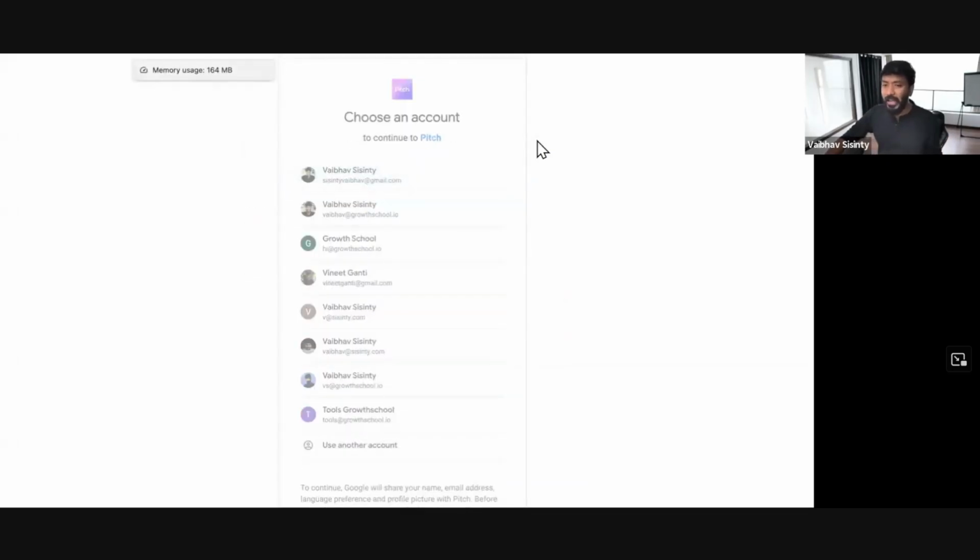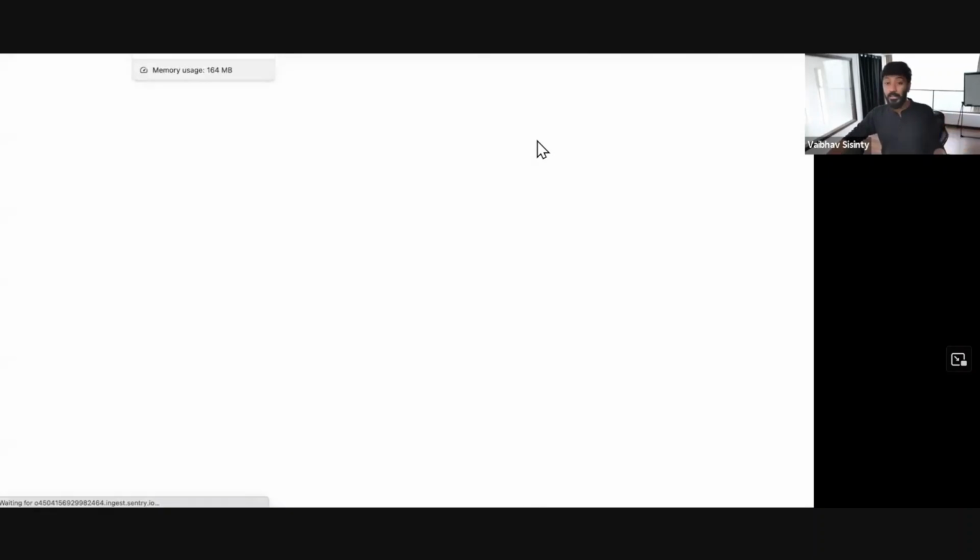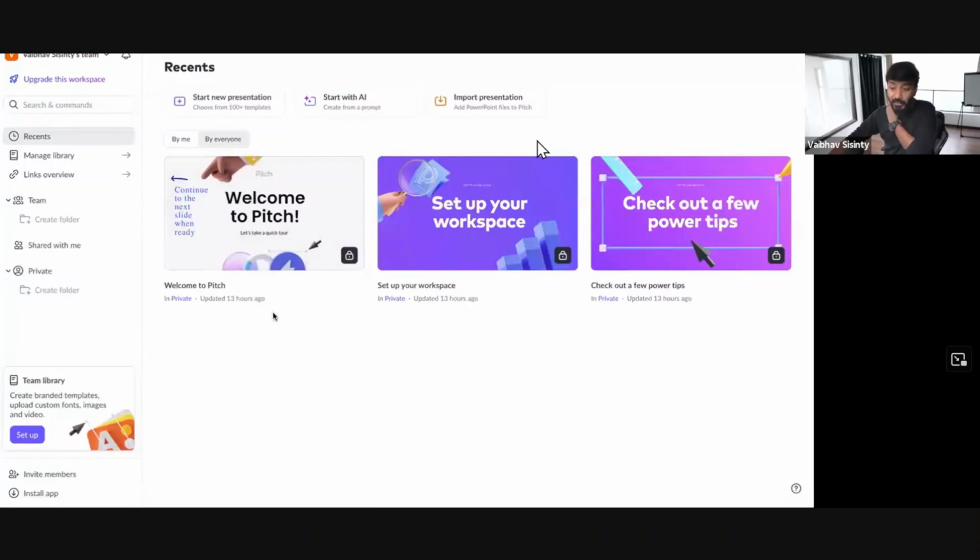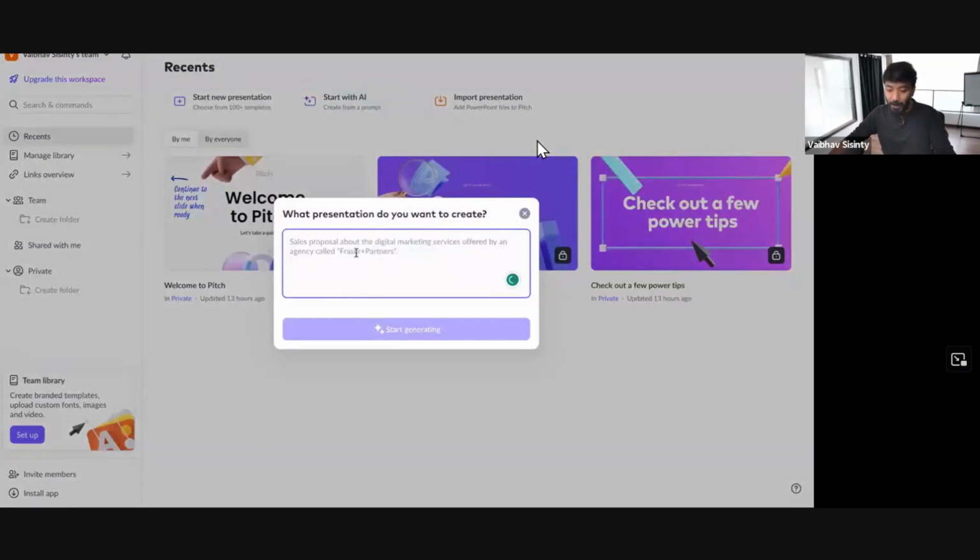Right now, both of the tools are actually pretty good, but somehow in a few cases, I find Pitch also to be extremely good. So I've already done it. Let me go to start with AI for this. This is pitch.com. I have a version of it, and I'll post the same prompt here: Presentation on how generative AI can be used by founders to get more done.